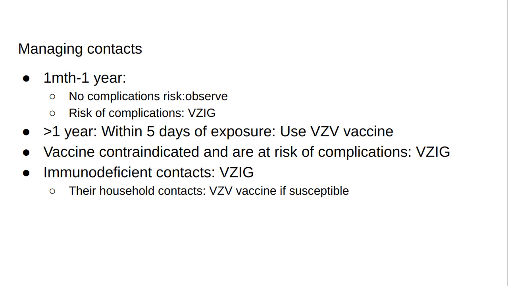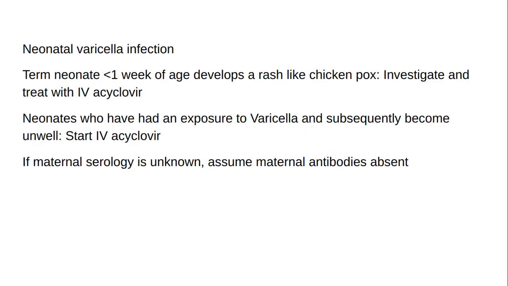If children are unable to have the vaccine and are at risk of complications, consider varicella-zoster immune globulin. Immunodeficient contacts should receive varicella-zoster immune globulin, and their household contacts should receive varicella vaccine if they are susceptible to disease. Treatment and prevention of neonatal varicella infection.